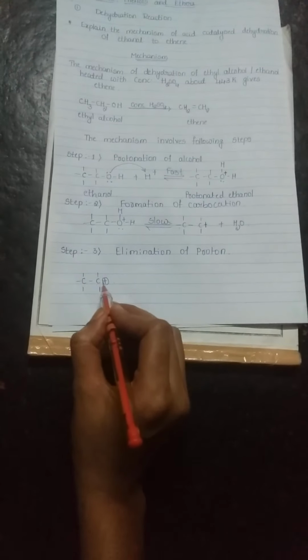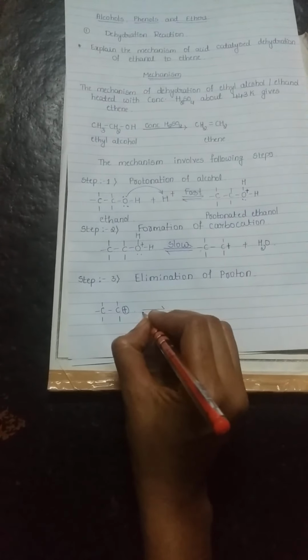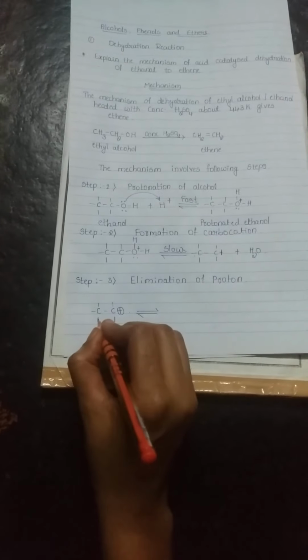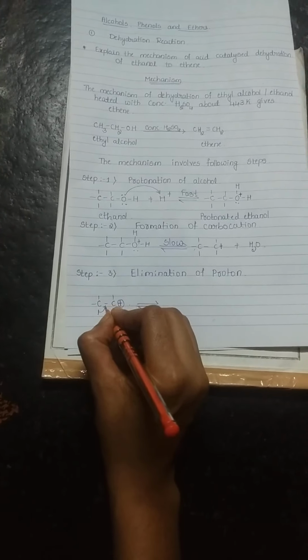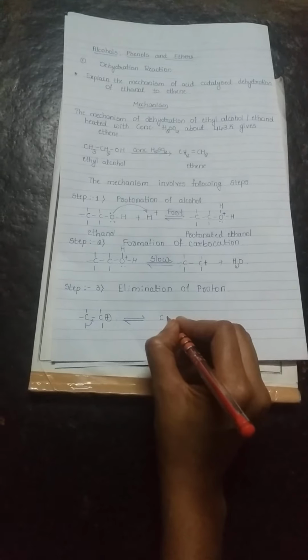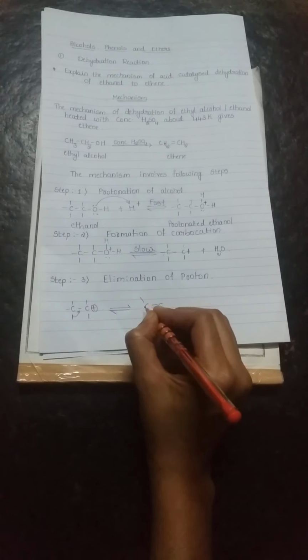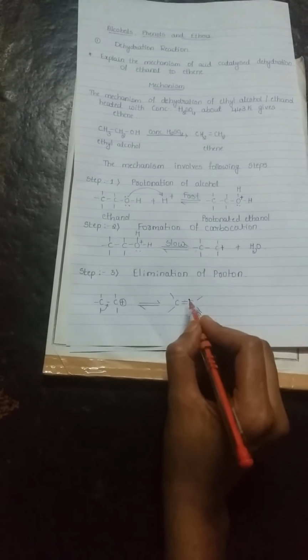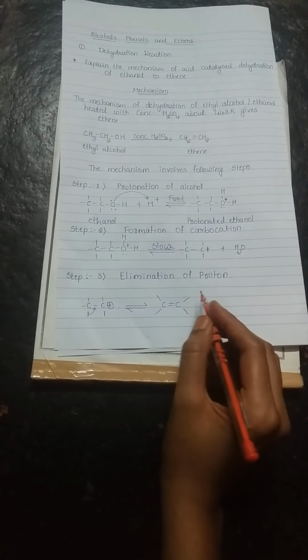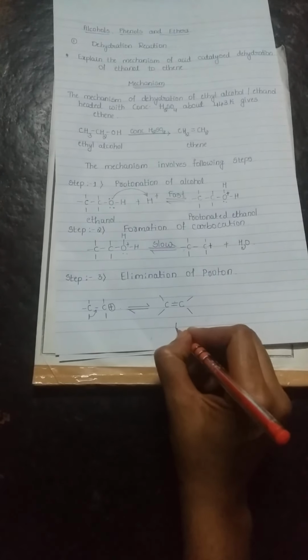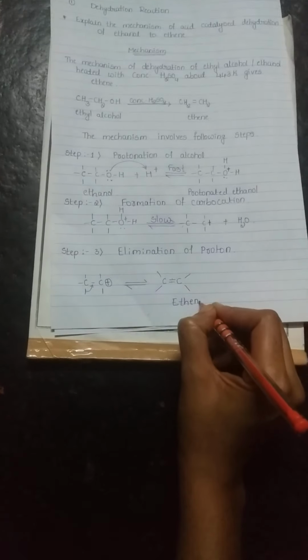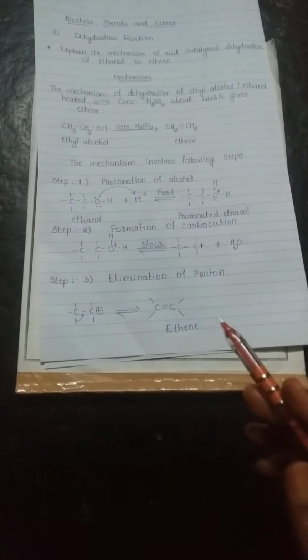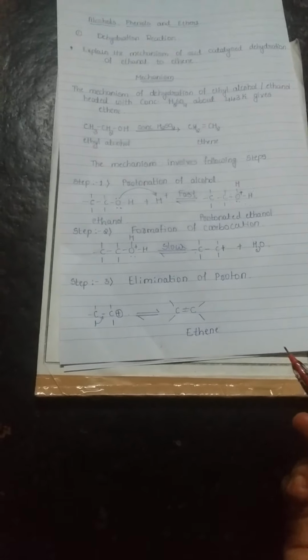The carbon has the plus charge, that's why it is a carbocation. Here, with the elimination of a proton, this bond shifts and forms C double bond C, the formation of a double bond. This one is ethene. That is called the dehydration reaction, or acid catalyzed dehydration of ethanol to ethene.